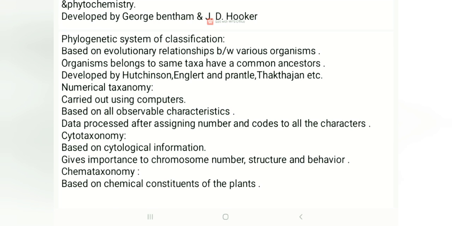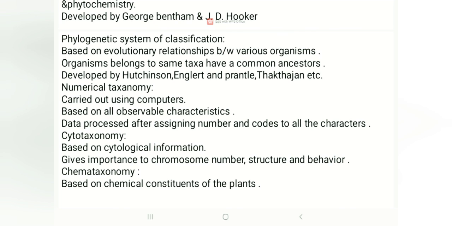These organisms belong to the same taxa and have common ancestors. This phylogenetic system was developed by Hutchinson, Engler, Prantl, Takhtajan, and many more.